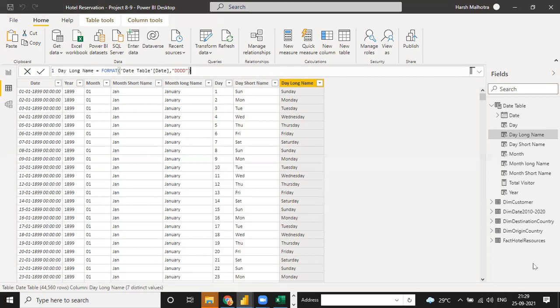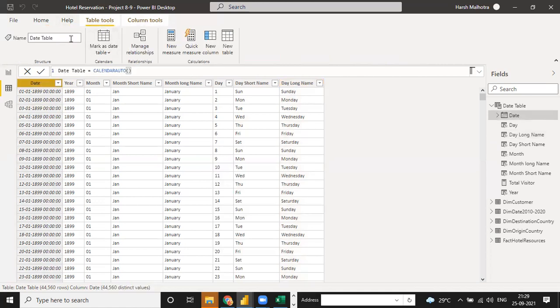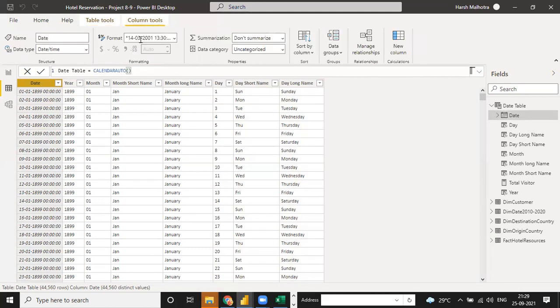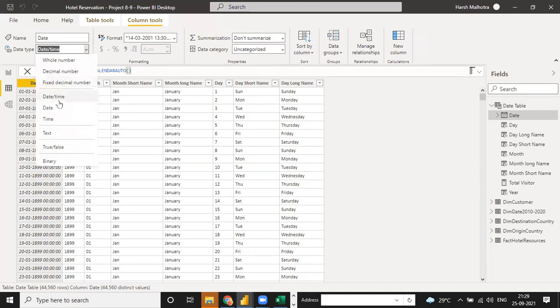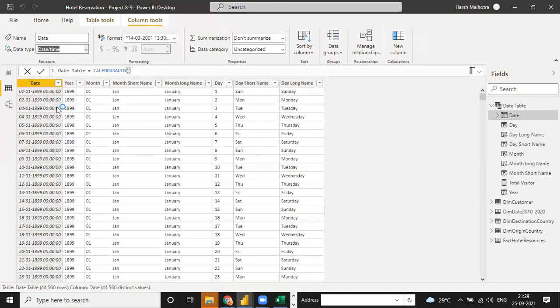Either you can select the date, as 1st January 1899 is the Sunday. Either you can check, or you can format also. Suppose if there is a date and time, you can just go to date, and for date you can just move as a format in this area. This one, from date and time you can just use a date only, and for the date you can use the correct format.